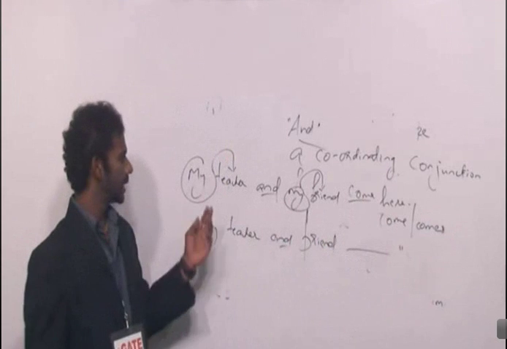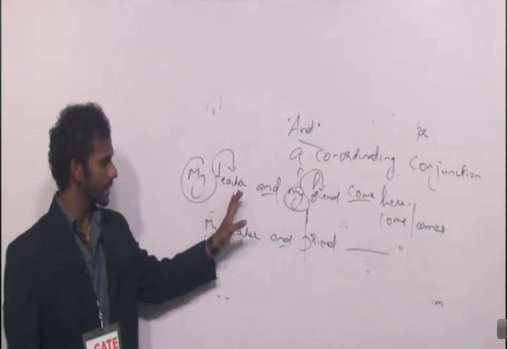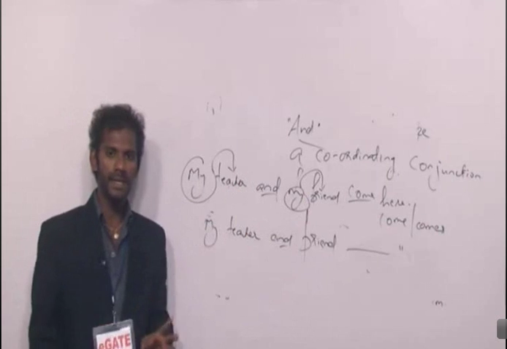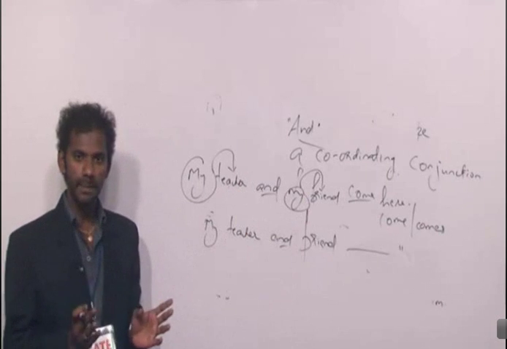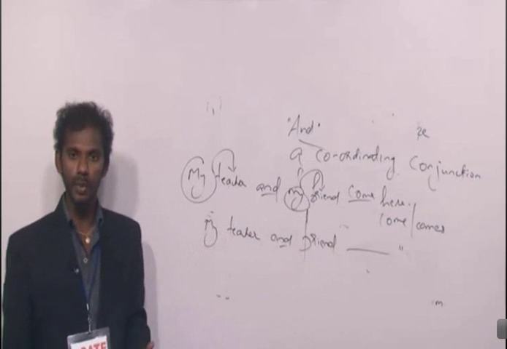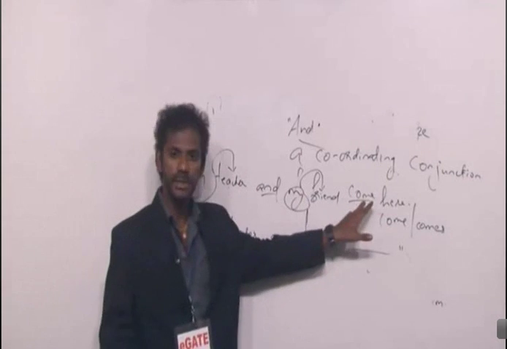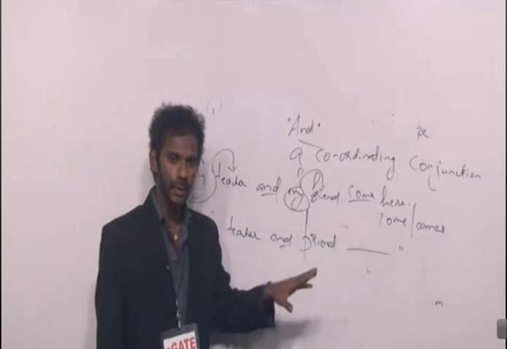Right? Here I use the word "my" twice. First "my" refers to teacher, second "my" refers to friend. That means "and" is combining two different entities. And two different entities are getting combined by "and". Subject is taken as plural. Verb also must be plural. Come here. Clear? Come to the second one.